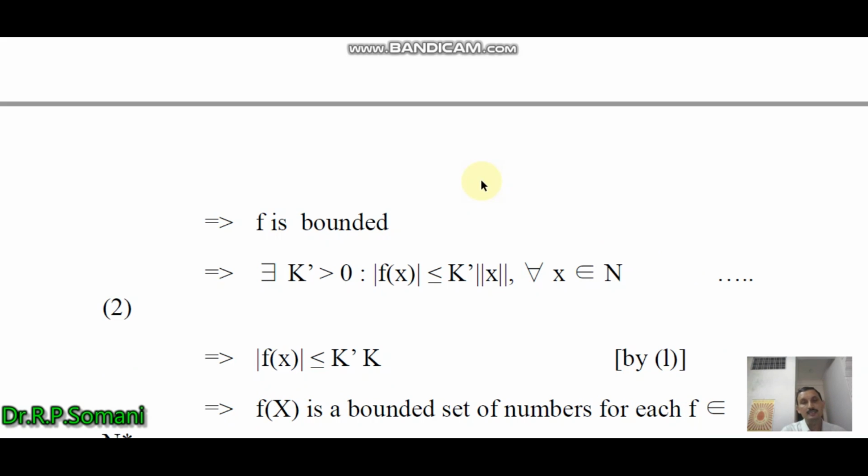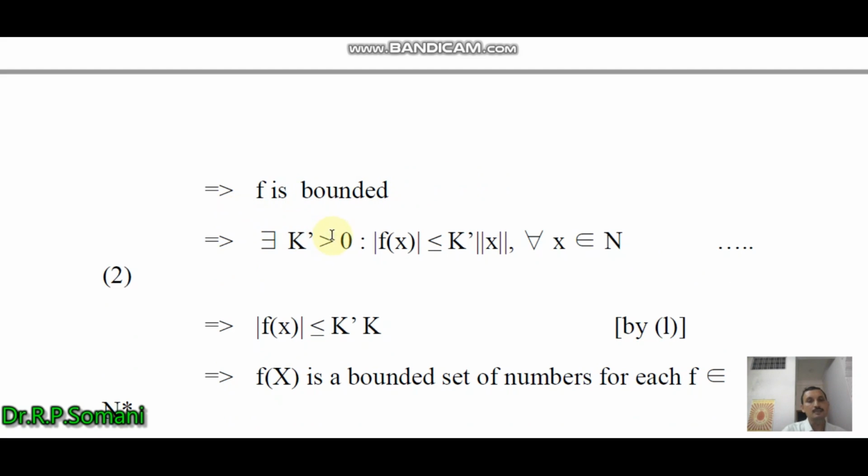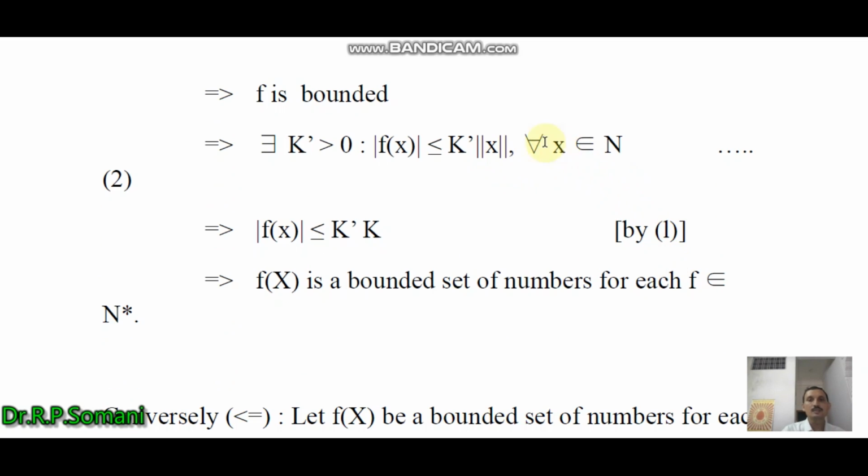So this implies that f is bounded, as each continuous linear transformation is bounded. Therefore, there exists a real number k dash greater than 0 such that modulus of f(x) is less than or equal to k dash norm x for all x belonging to N. Then using equation 1, modulus f(x) is less than or equal to k dash k. Therefore, we obtained that f(X) is a bounded set of numbers for each f belonging to N star. So this is one part of the theorem.